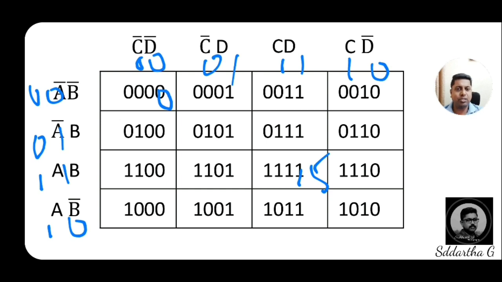This will be the first row 0, second row 4, this will be 12 and this will be 8. Don't forget, here double 1 will come in the third row, hence 12 will come in the third row. Practice in the same format. This is what? A 4-variable K-map for 4 variables A B C D.